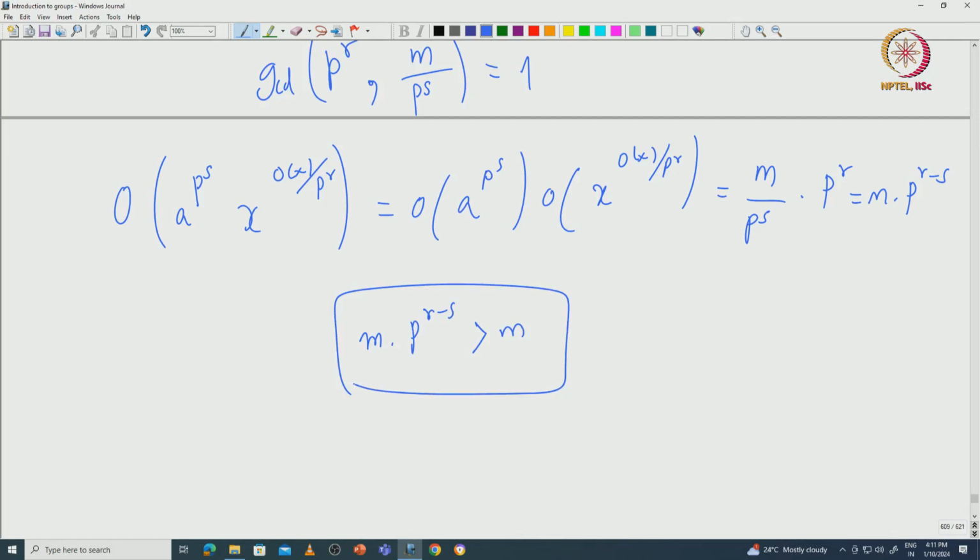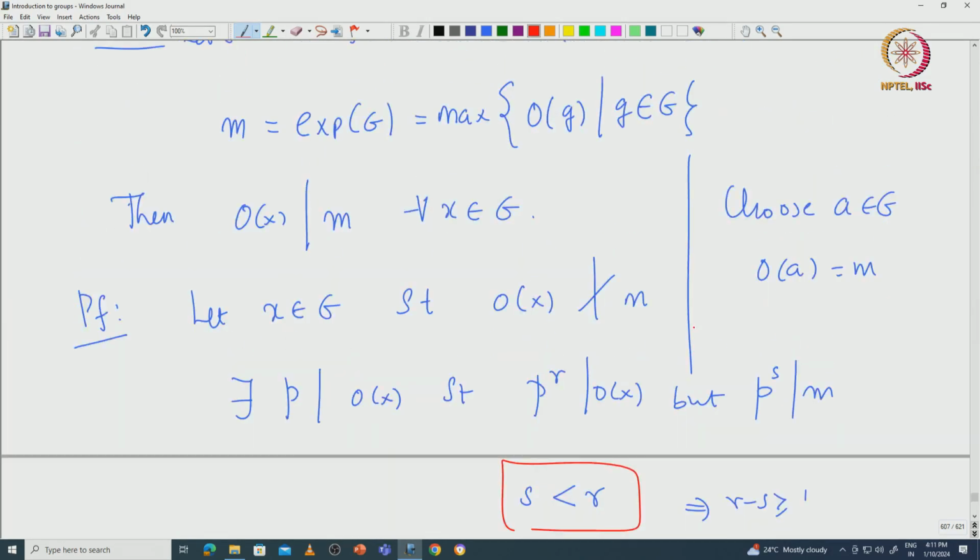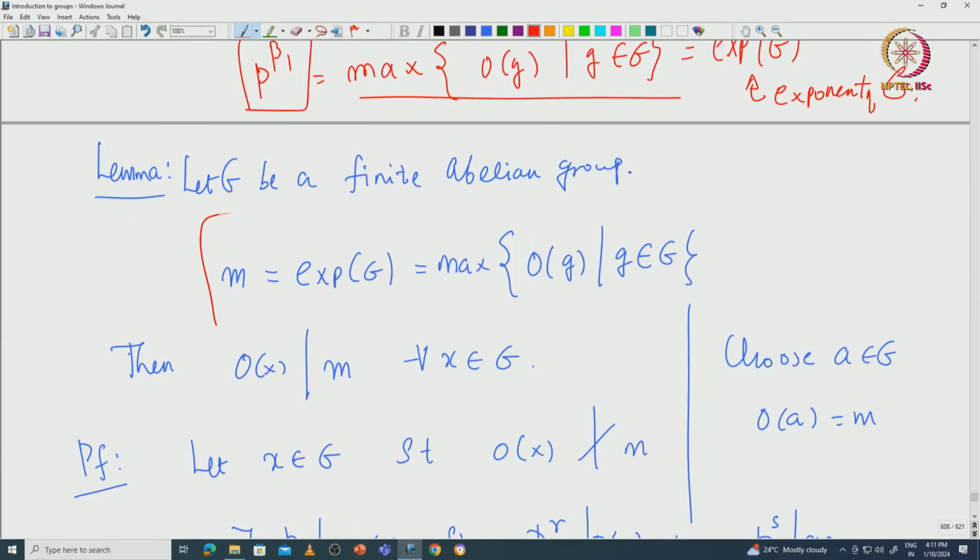So we have produced an element inside G whose order is more than M, but that is a contradiction because M is the maximum order possible. That is why it is called the exponent of G. You can't have something that crosses this order. So that proves that M, the exponent of G, has the property that the order of x divides M for all x in G.